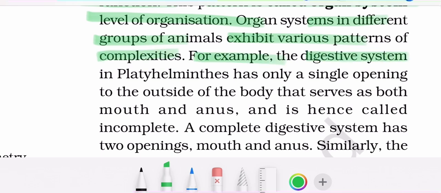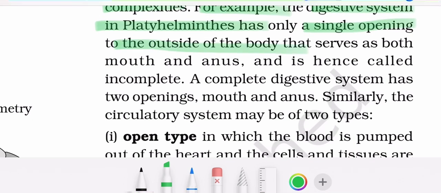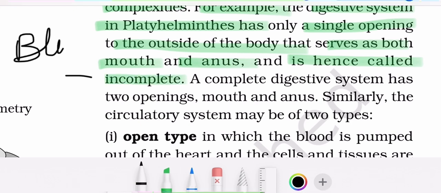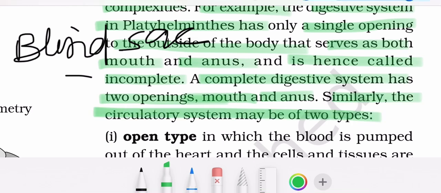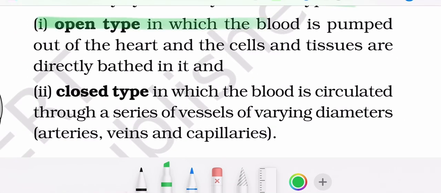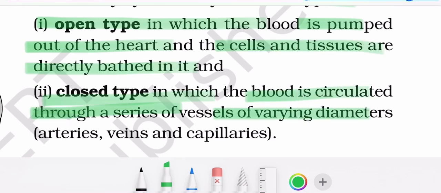For example, the digestive system in Platyhelminthes has only a single opening to the outside of the body that serves as both mouth and anus and is called incomplete. That is blind sac arrangement. A complete digestive system has two openings, mouth and anus, that is cylindrical. Similarly, the circulatory system may be of open type, in which blood is pumped out of the heart and the cells and tissues are directly bathed in it, and the closed type, in which blood is circulated through a series of vessels of varying diameters, that is arteries, veins, and capillaries.